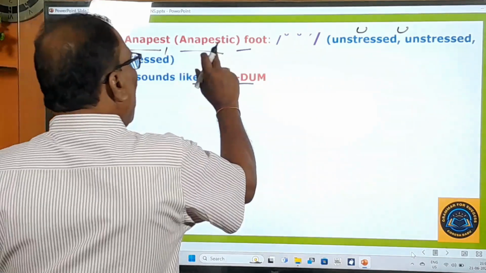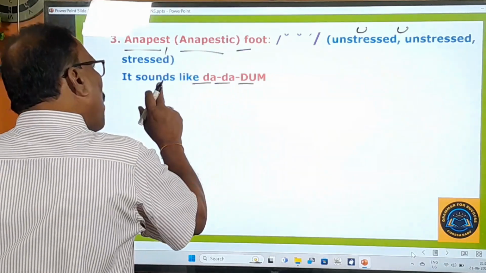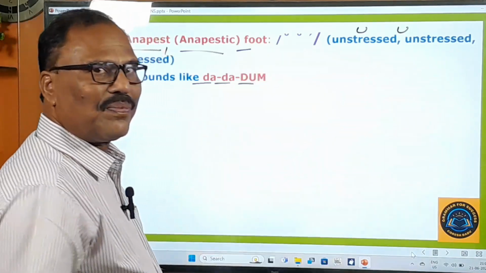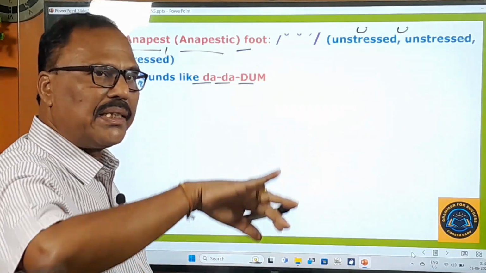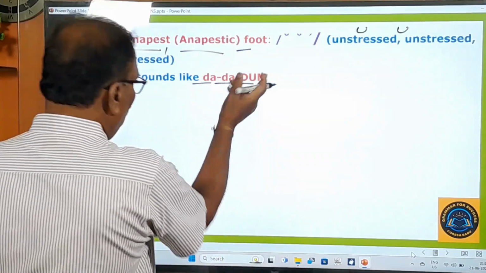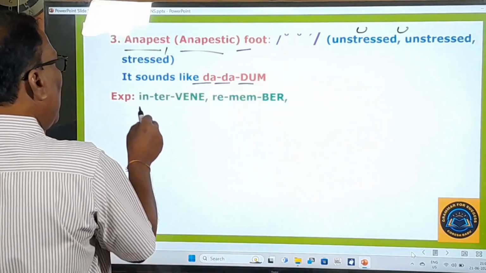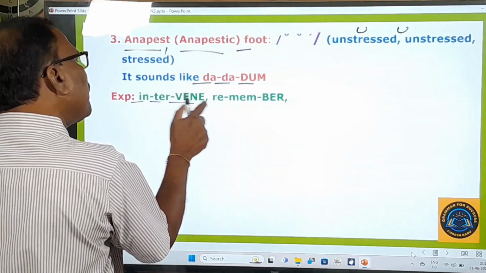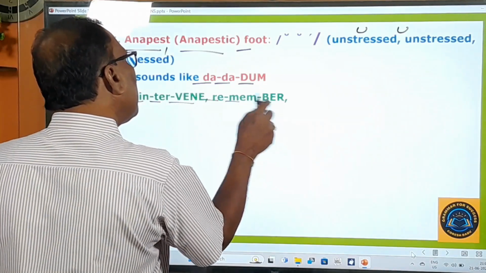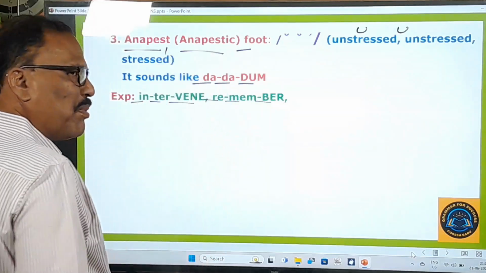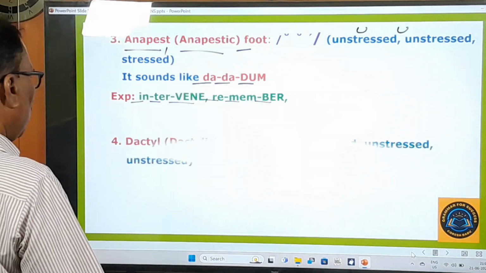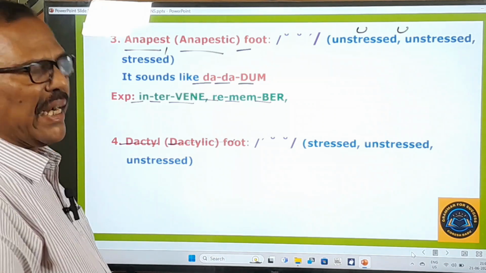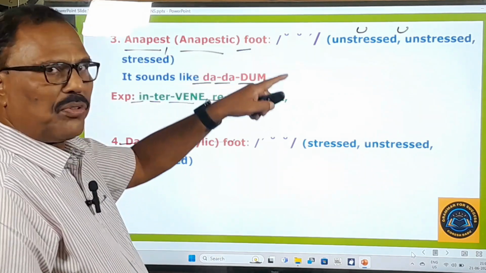So here this anapestic foot will sound like da da dhum. When you read the poetry, it gives that kind of sound only, da da dhum, something like that. And here, intervene, da da dhum. Remember, da da dhum. 2 examples are given here. It's like that. You go to the 4th one, dactyl or dactylic foot.